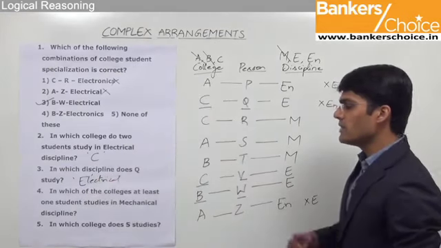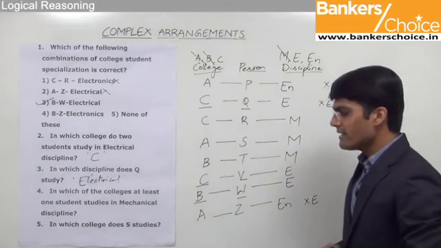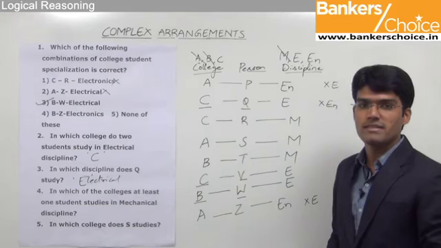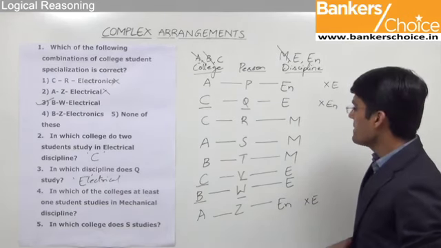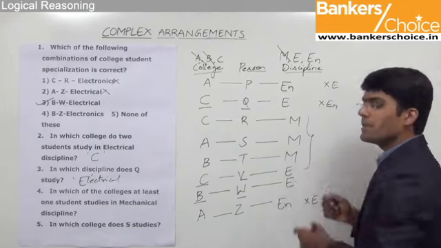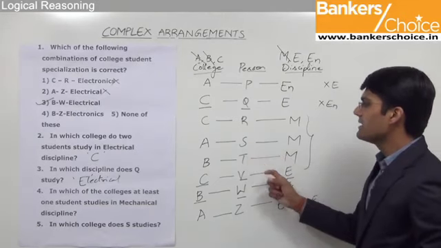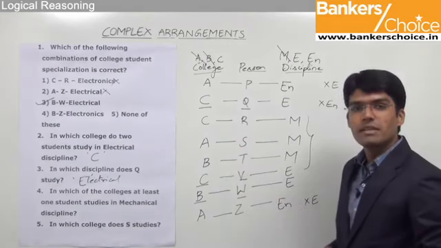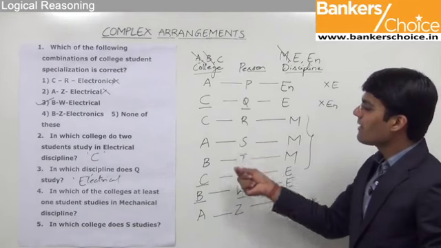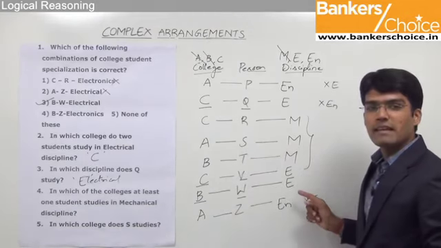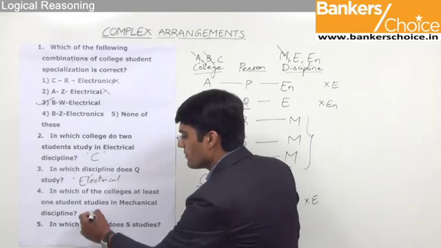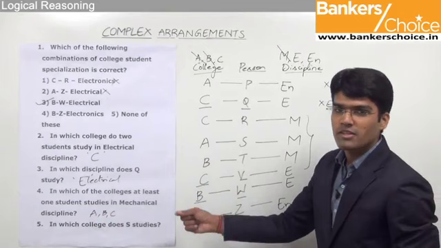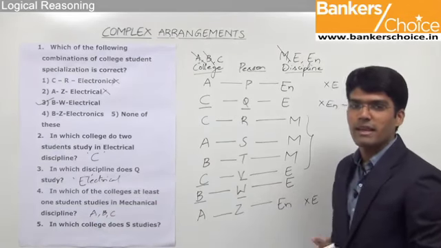The fourth one here is, in which of the colleges at least one student studies in mechanical discipline? So we need to find out those colleges where at least one student studies mechanical discipline. Now from the assignment we have 3 students studying mechanical, that is R, S and T. R studies in C, S studies in A and T studies in B. So we can observe that in each of the colleges there is a student who studies mechanical. So the answer for option 4 should be all the 3 colleges A, B and C, since we have at least one student in these colleges studying mechanical.